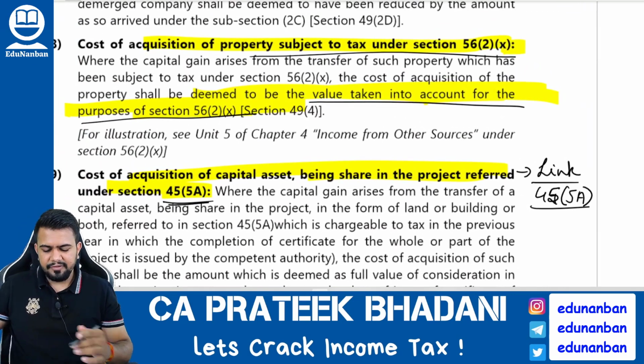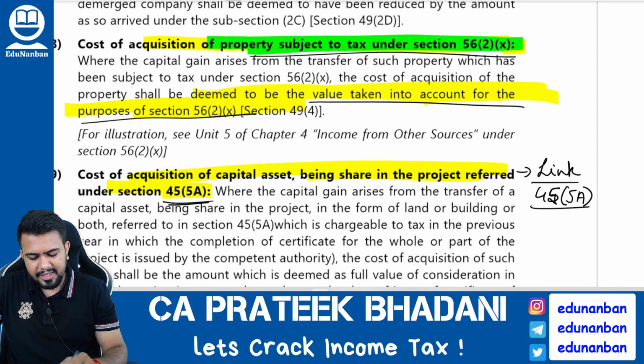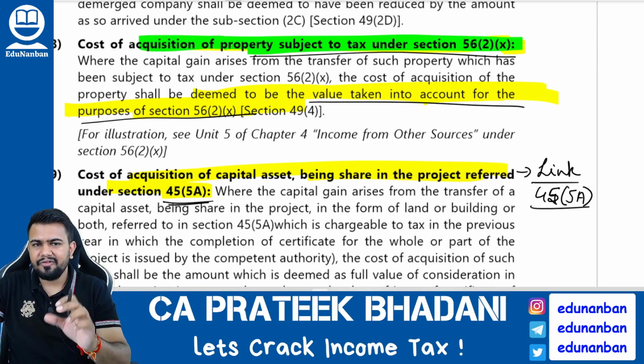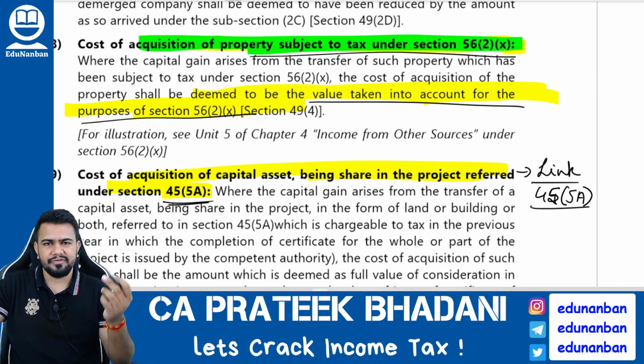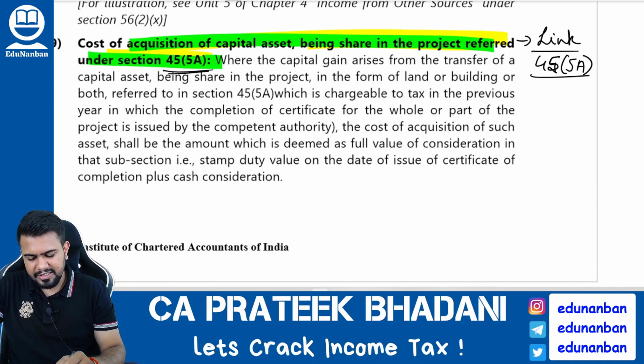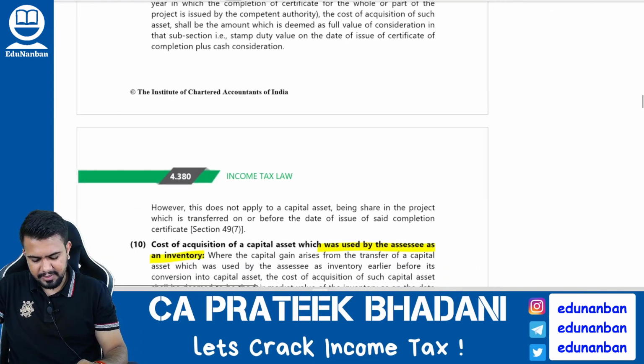Next, cost of acquisition of the property subject to tax under section 56(2)(10). So if tax is already paid under 56(2)(10), then the fair market value considered for 56(2)(10) will become the cost of the acquisition. Next, cost of acquisition in case of section 45(5)(a), that is joint development agreement. This we will discuss in joint development agreement concept itself.